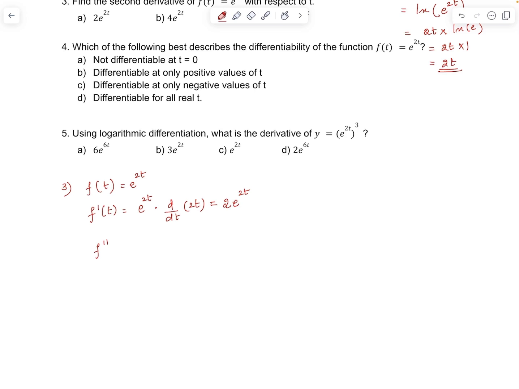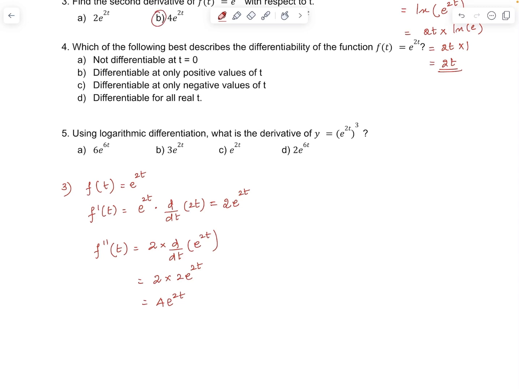Differentiating this again, f double dash of t is equal to 2 times d by dt of e power 2t, which is equal to 2 into 2 e power 2t, that is 4 e power 2t. So the answer is option B.